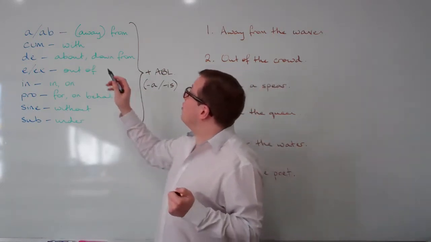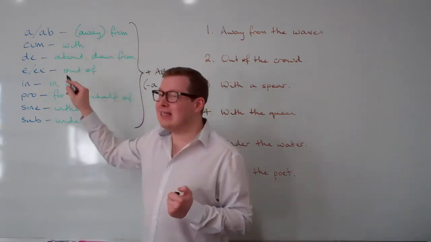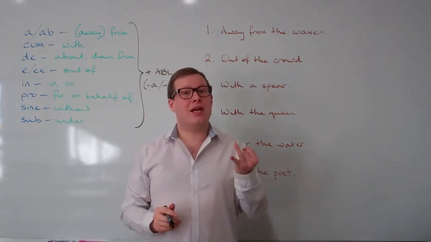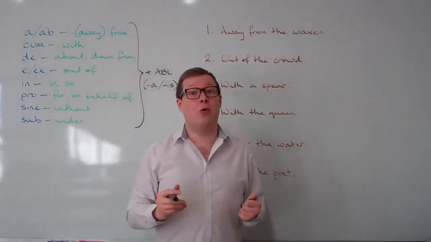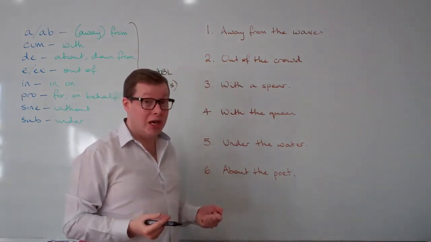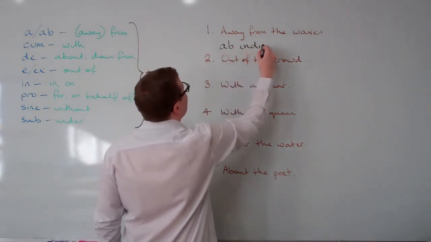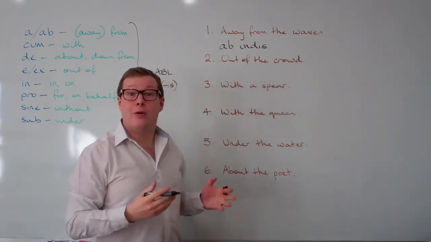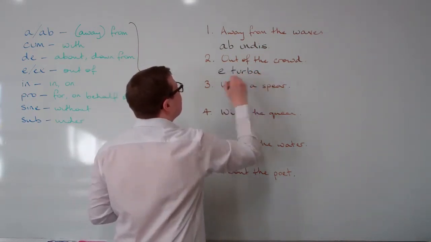Firstly, you may have noticed that away from and out of have two different options: A and ab, E and X. Ab and X come before vowels, the letter H and the letter S, while A and E come before all other consonants. So away from the waves: a wave in Latin is unda, which begins with a vowel, so we're going to say ab, and then unda in the ablative plural, undis. Whereas out of the crowd is turba, beginning with a consonant, so it's going to be e turba.